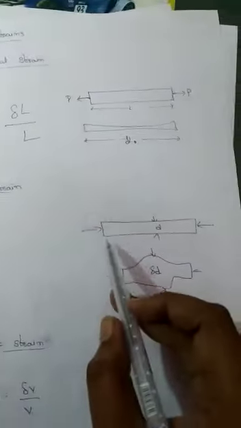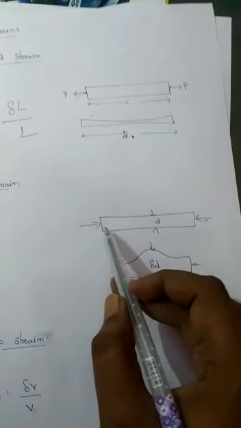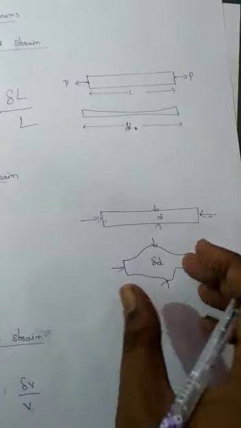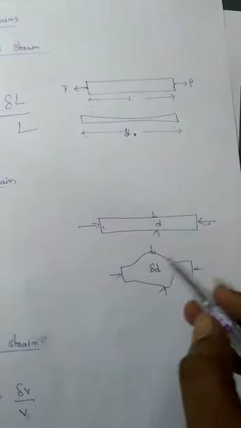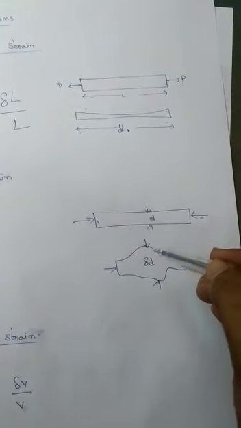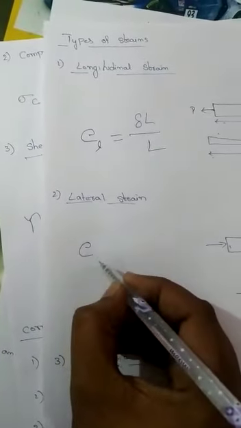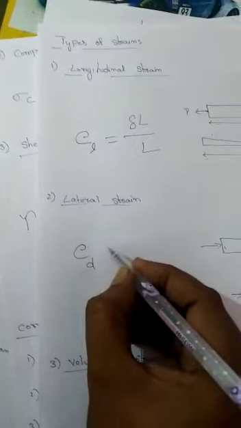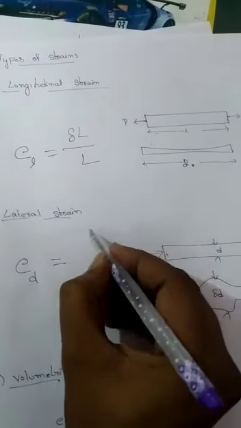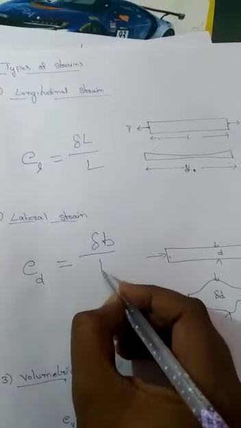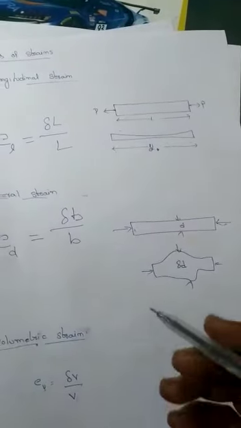In case of lateral strain, once we apply two opposite pushes, for example on a sponge, the middle portion area will increase. Am I right? So the lateral strain will be equal to the change in depth or breadth divided by the original breadth or depth, whatever it may be.